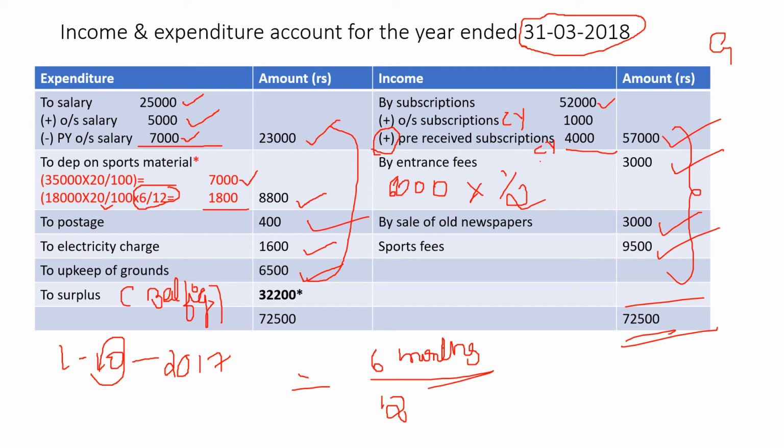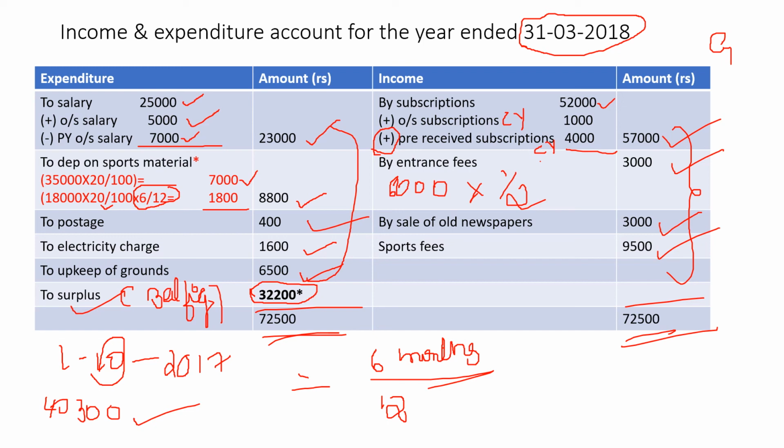And what is the total of your debit side? 40,300. Find out the balancing figure. The balancing figure will be called a surplus because income side is greater than the expenditure. So 72,500 minus 40,300, balancing figure is 32,200. That is called the surplus.